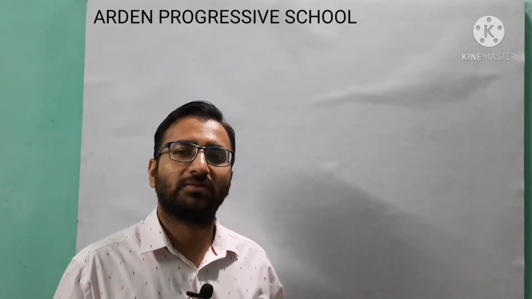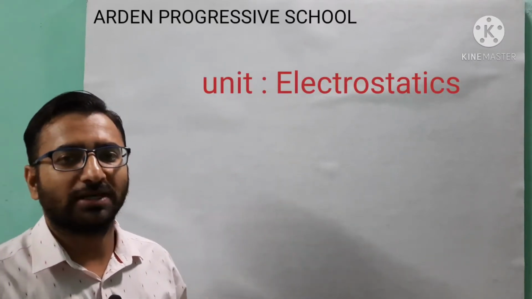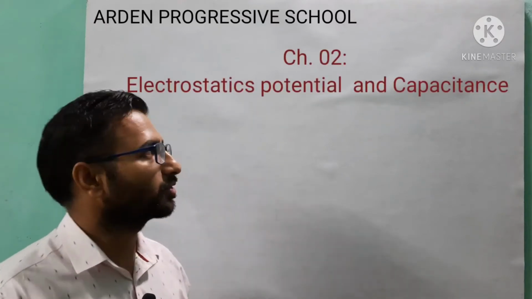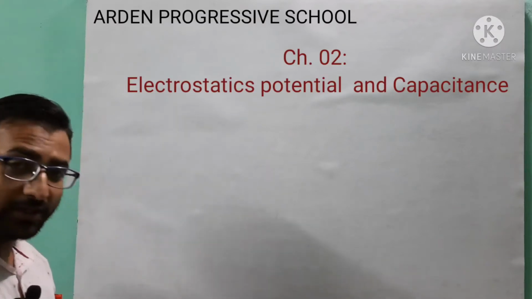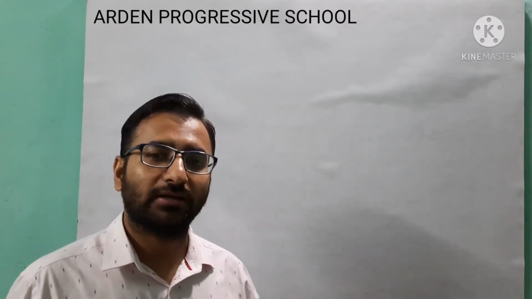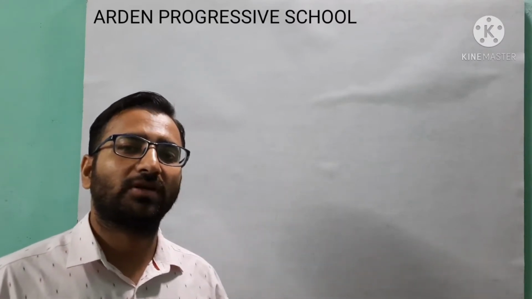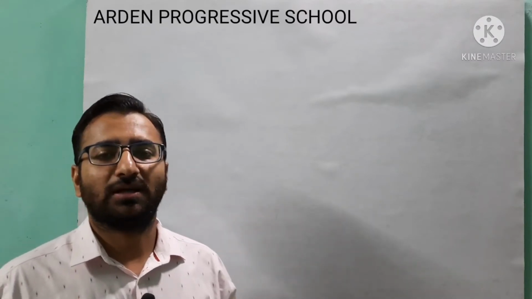So in today's lecture we will talk about the next topic of the second chapter of electrostatics, which is electrostatic potential and capacitance. In this chapter we will talk about the electrostatic potential at any point due to an electric dipole. Before understanding the electrostatic potential, we will try to derive it.